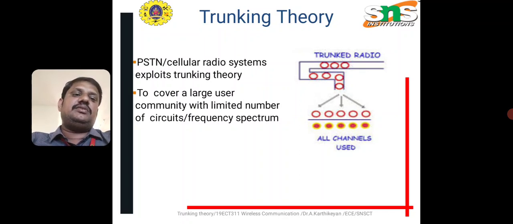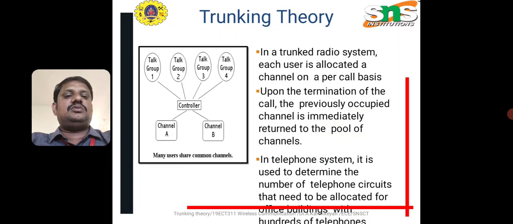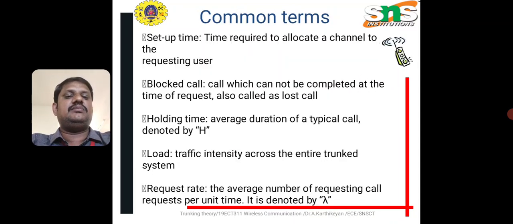Trunking radio has lines that we can split into all the channels used to reach the other ends. We have channel A and channel B, and in the controller we can define a talk group, so we can establish a switching connection. The common terms are setup time, blocked call, holding time, load and request rate, which play the major roles.